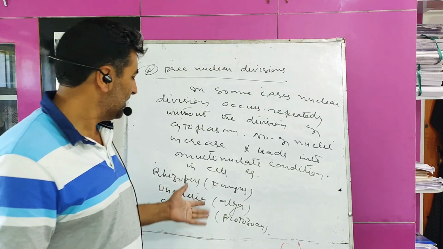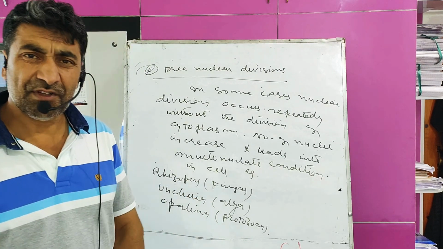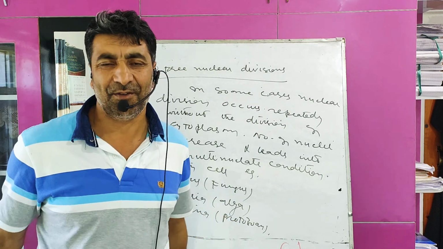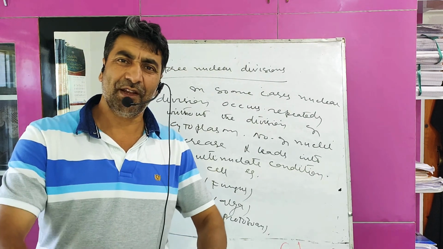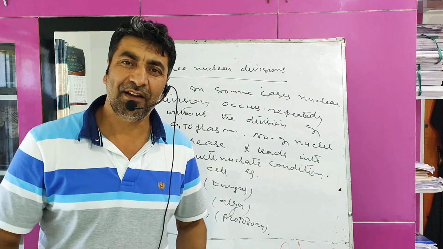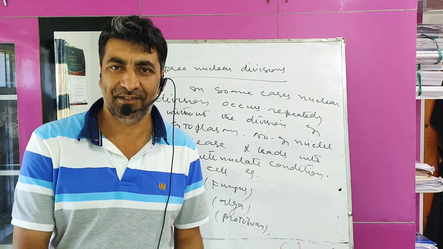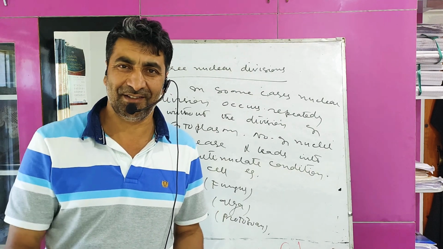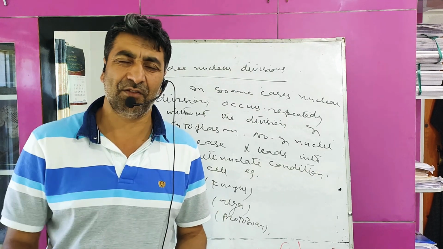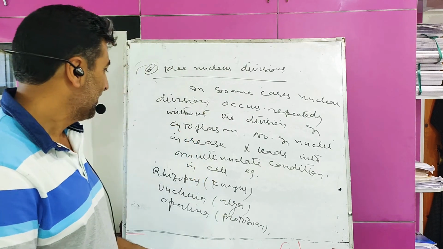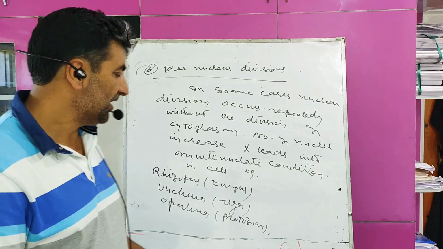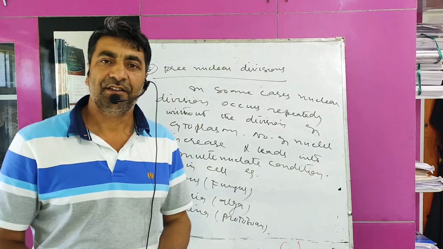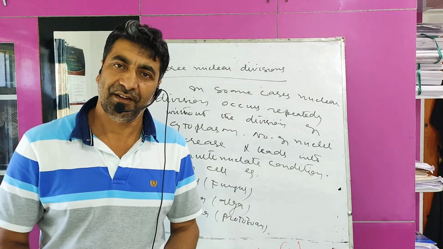So what happens in these organisms? Nuclear division occurs repeatedly. The nucleus divides repeatedly without the division of cytoplasm. So the number of nuclei increases in the cell, which leads to a multinucleate condition. This type of cell division is called prenuclear division. Nuclear division occurs freely without division of cytoplasm. Examples: Rhizopus, Vaucheria and Opalina. So these are the types of mitosis.